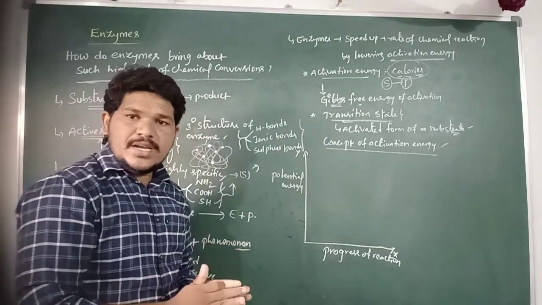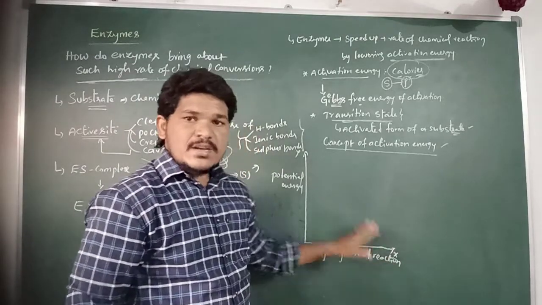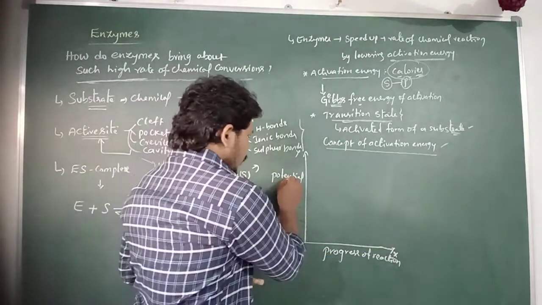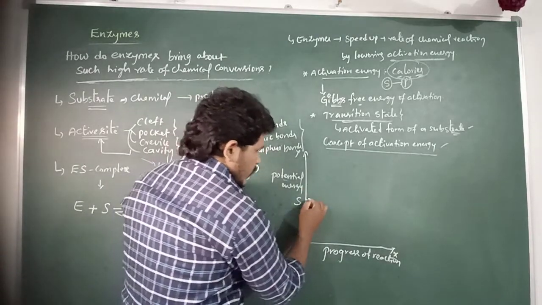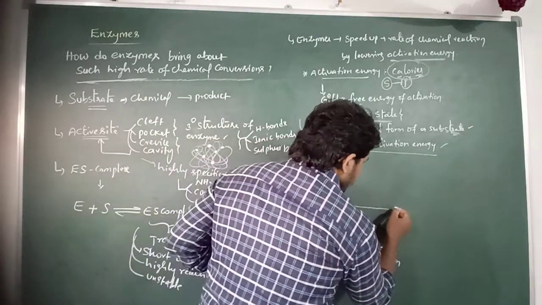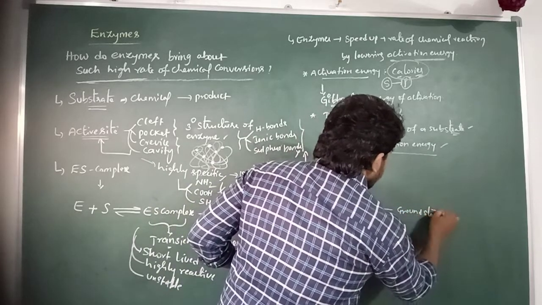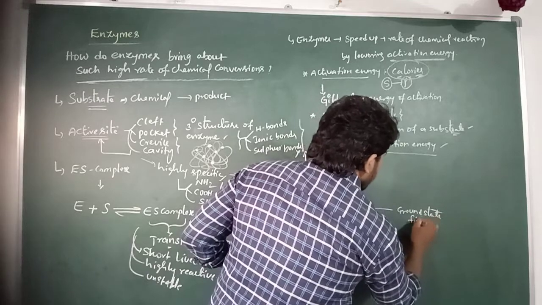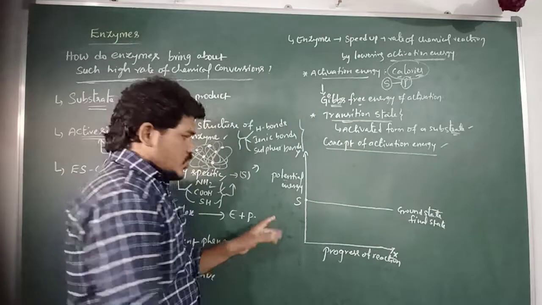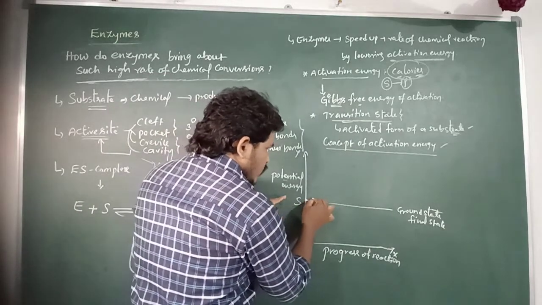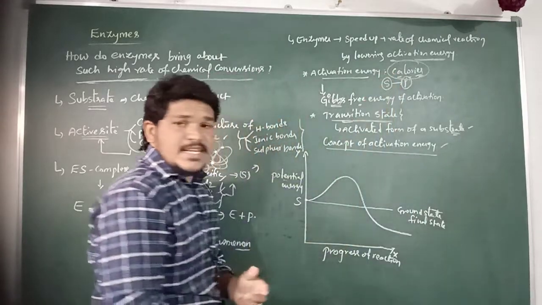So on the x-axis we are taking the progress of reaction, and on the y-axis the potential energy. Then the substrate molecule is present at the ground state, and it is converted into the products by lowering the activation energy.